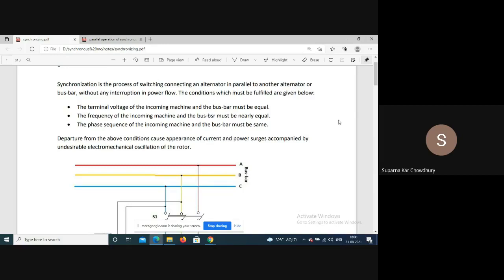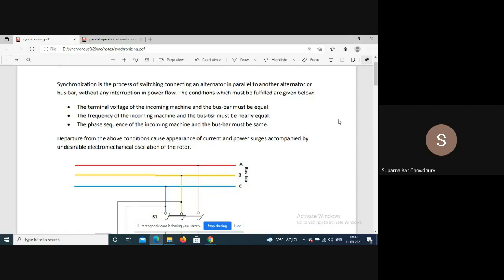Now, the conditions that have to be fulfilled are: the terminal voltage of the incoming machine and the bus bar should be equal, the frequency of the incoming machine and the bus bar must be equal, and the phase sequence of the incoming machine and the bus bar must be equal.